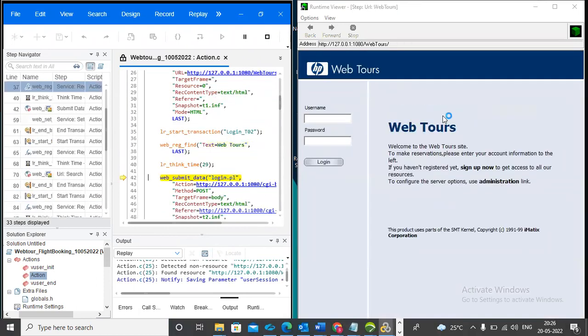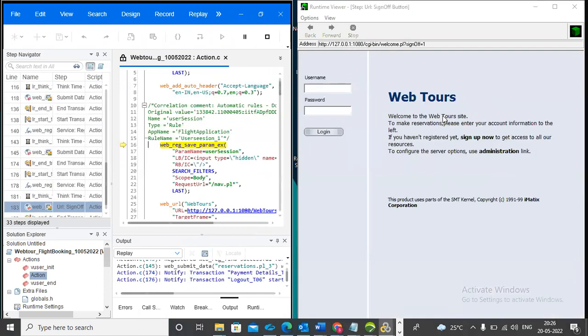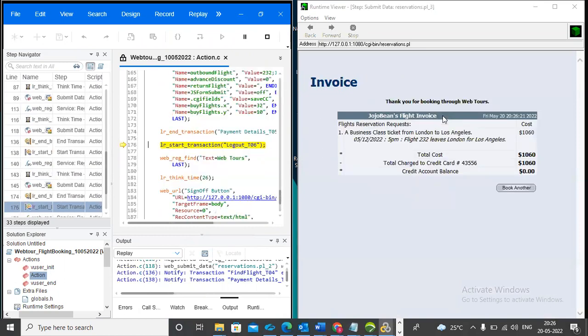How many times will it run? I think 5 times. So it is executing 5 times.